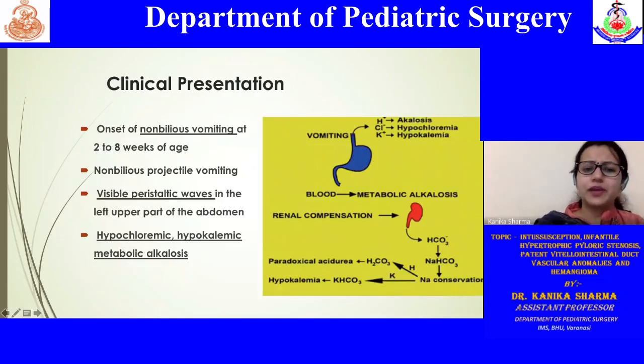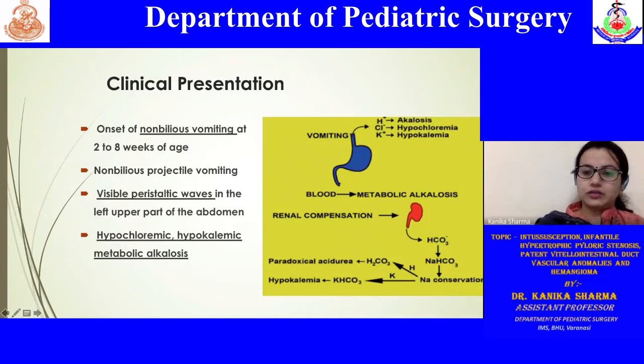So what happens when these children present? They may have episodes of non-bilious projectile vomiting almost after every feed, and at that time there is a visible peristaltic wave noted in the abdomen, which is also called the moving olive, or the moving peristalsis that can be seen in the abdomen of the child. Due to these non-bilious recurrent episodes of vomiting, they may have hypochloremic, hypokalemic metabolic alkalosis, which is very characteristic for IHPS.